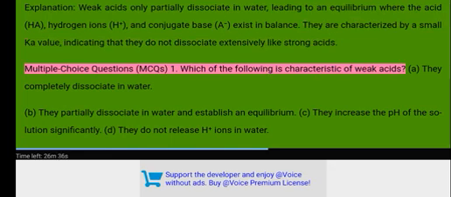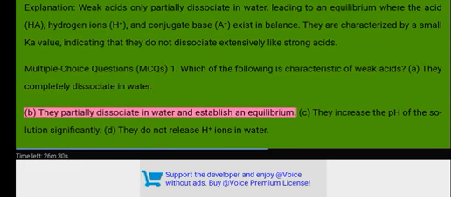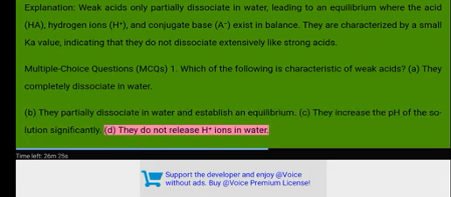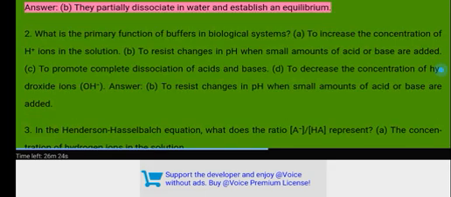Multiple choice questions. MCQs. 1. Which of the following is characteristic of weak acids? A. They completely dissociate in water. B. They partially dissociate in water and establish an equilibrium. C. They increase the pH of the solution significantly. D. They do not release H+ ions in water. Answer: B. They partially dissociate in water and establish an equilibrium.